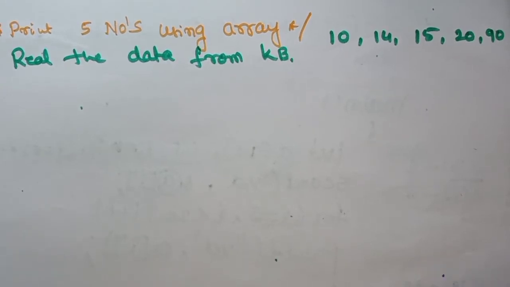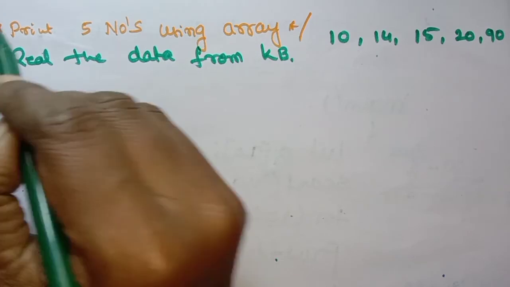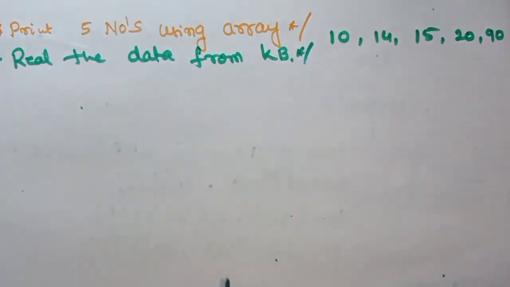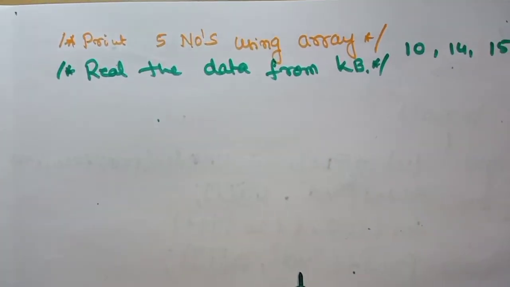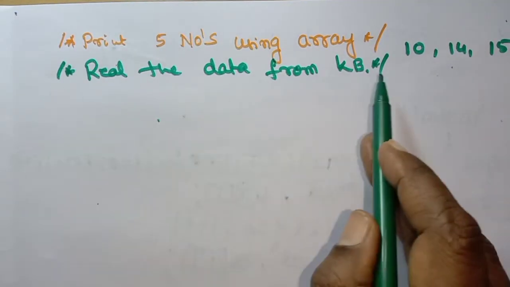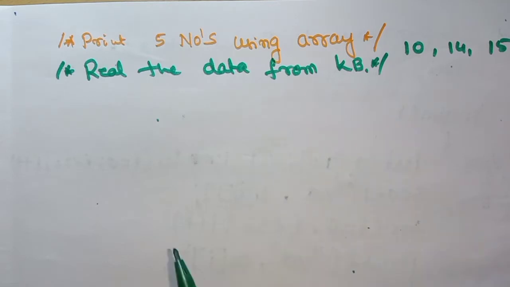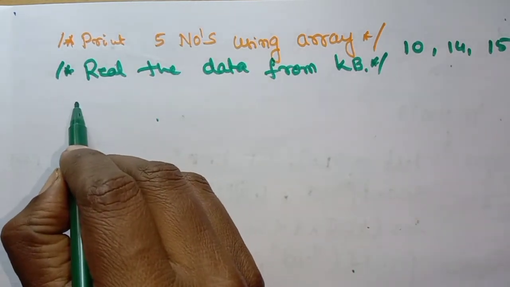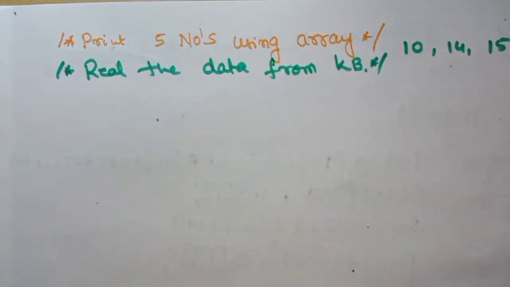As usual, writing the program procedure is everything the same. First you have to write the comment line. How to write the comment line? Using the forward slash and the star. And next, as usual, you write the library files.